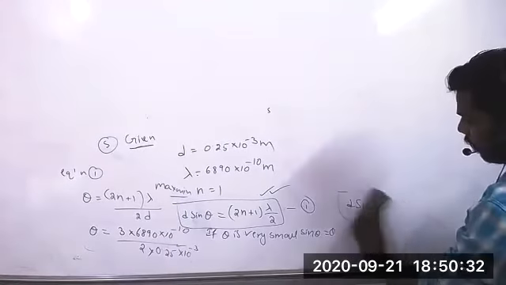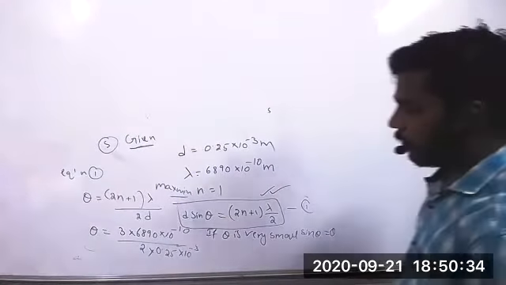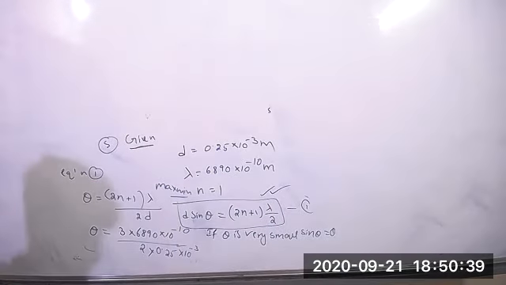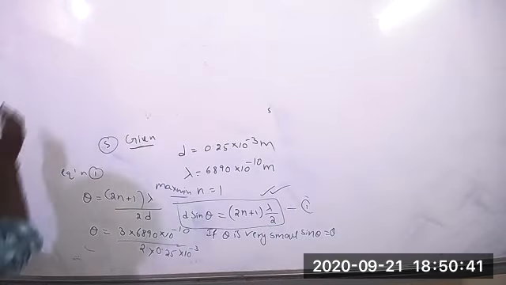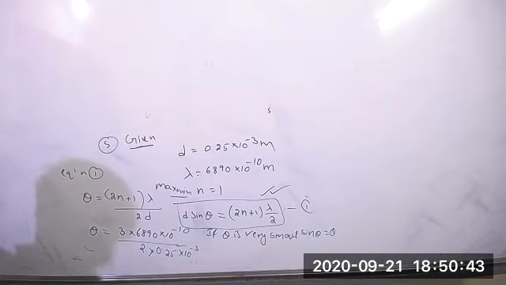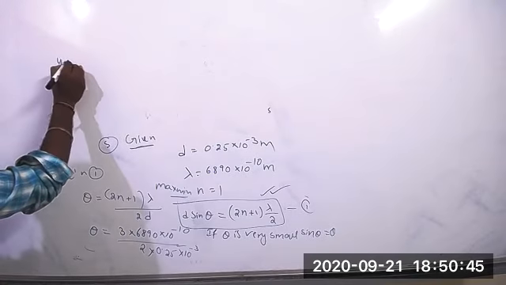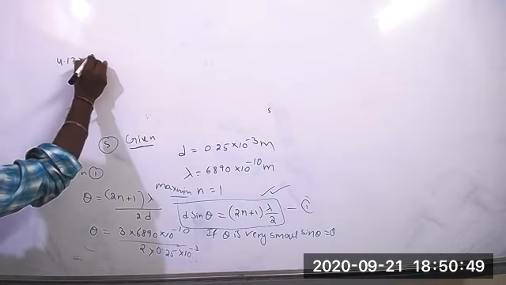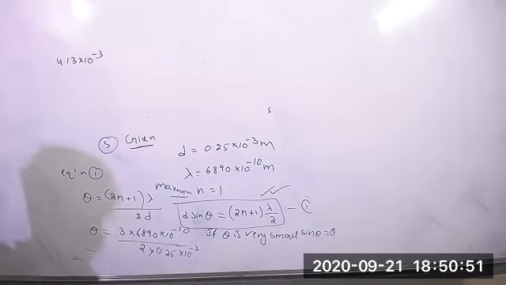So what is the answer, sir? Theta, how much are you getting? Sir, I got 4.13 into 10 to the power of minus 3. Bhanu Prasad, did you get the same thing? Yes, sir. Then correct.